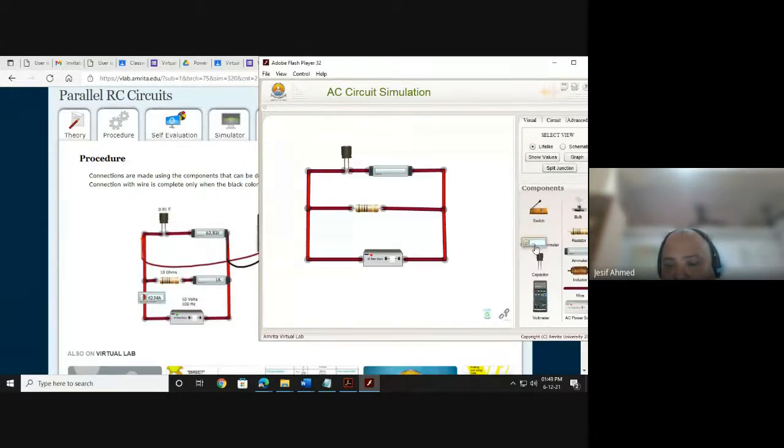Now this non-contact emitter, you don't have to insert in series with the line. You just need to place it over the crosshair. This crosshair must be across the line. Then it can read the current through this line. Suppose you want to measure the current via this line using this non-contact emitter. Then you will put the crosshair right across this wire. Then it will show the current through this line. Okay. Now in this circuit diagram, the current through this line can be measured via this non-contact emitter.